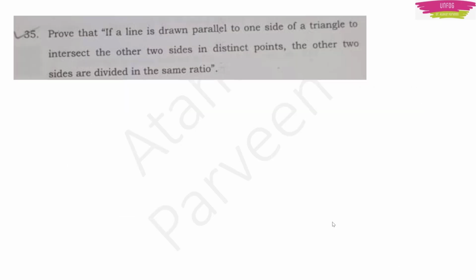They are asking a theorem here. Prove that if a line is drawn parallel to one side of a triangle to intersect the other two sides in distinct points, the other two sides are divided in the same ratio. So you have to prove that if a line is drawn parallel to one side of a triangle to intersect the other two sides in different points, then the other two sides are divided in the same ratio. This is actually known as the basic proportionality theorem or Thales theorem.